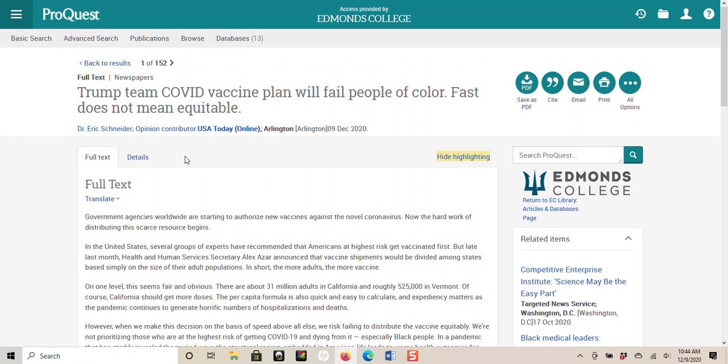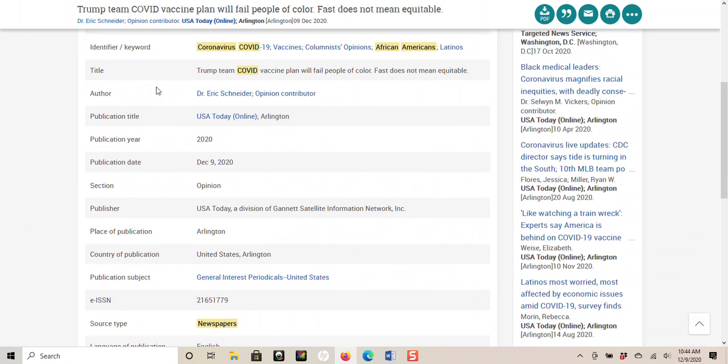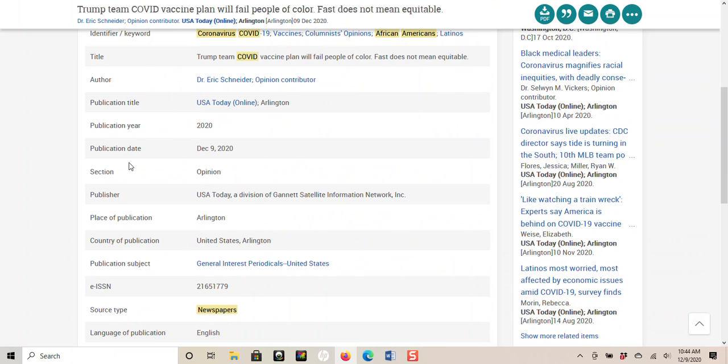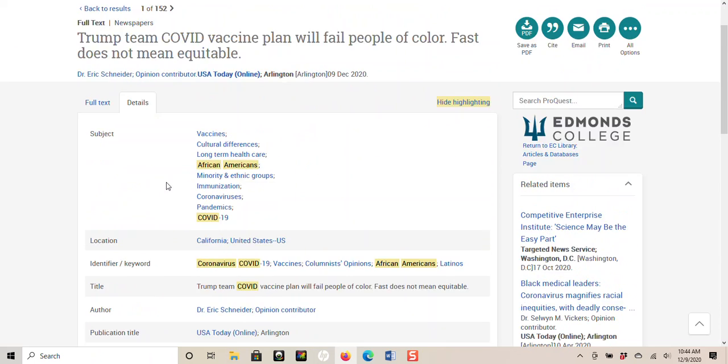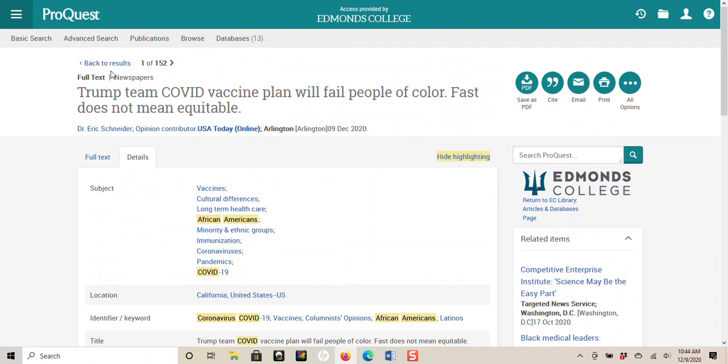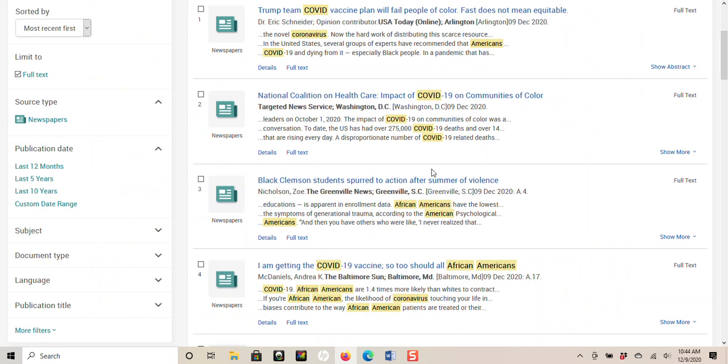If you don't see anything up there, you might want to click on details, and this will scroll down, give us a lot of information, but right here under section it says opinion. So you want to take a look at that and make sure that it does not say opinion, because we don't want that. So we're going to go back to our result list and ignore that one, see what else we can find.